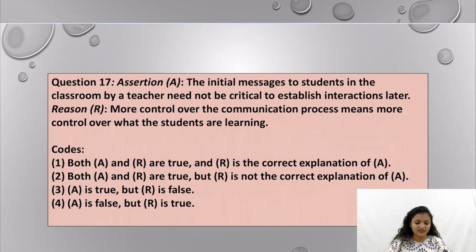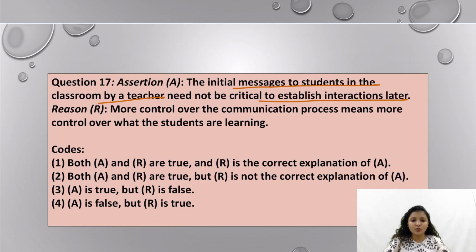Then we have question number 17. Assertion: the initial messages to students in the classroom by a teacher need not be critical to establish interactions later. What this assertion is saying is that, supposedly, if a teacher on the first day thinks that the initial communication between her and the students does not really matter.